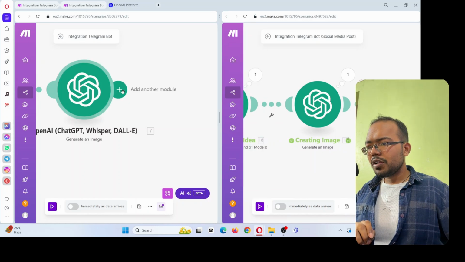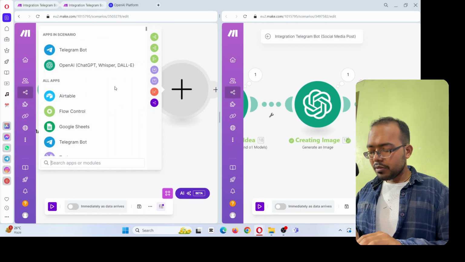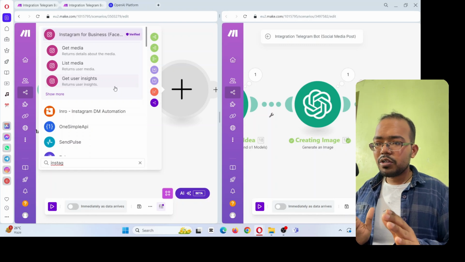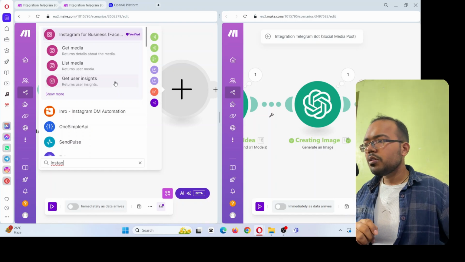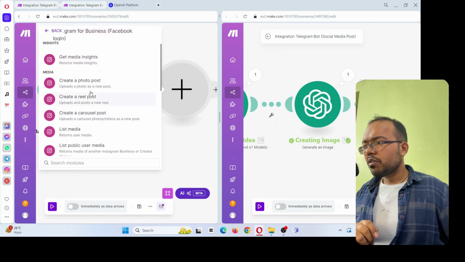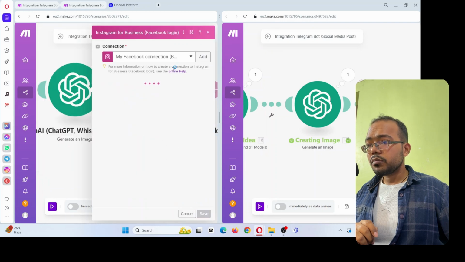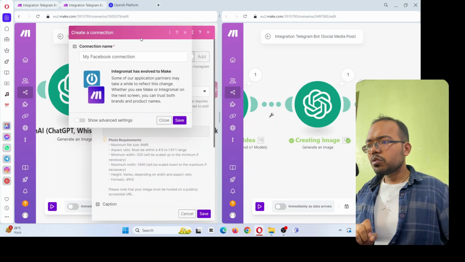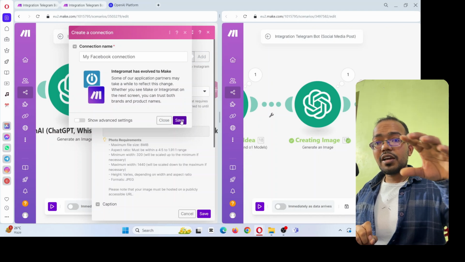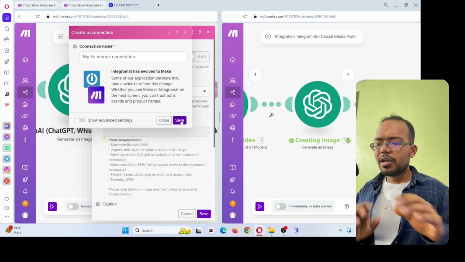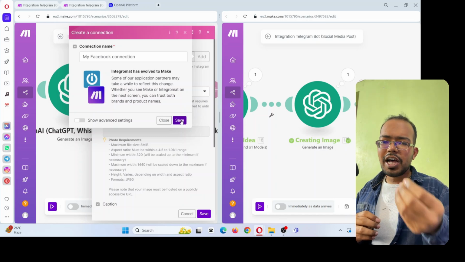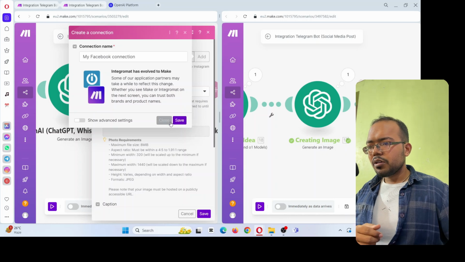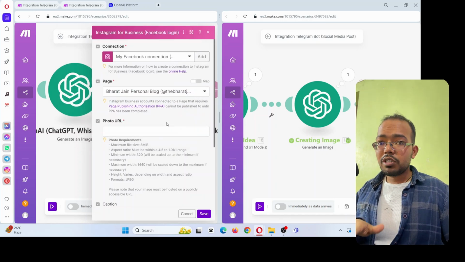So I will go over here and choose Instagram. Your Instagram connection is not established so far, so you have to click on this. I will show you. Search for Instagram and search for create a photo post. Here you have to first connect your Facebook account. So click on save, and log in through your Facebook ID and password. Then it will automatically ask for a few permissions. Give the permissions, and then it will connect automatically. I have the connection established, so I won't do it again.